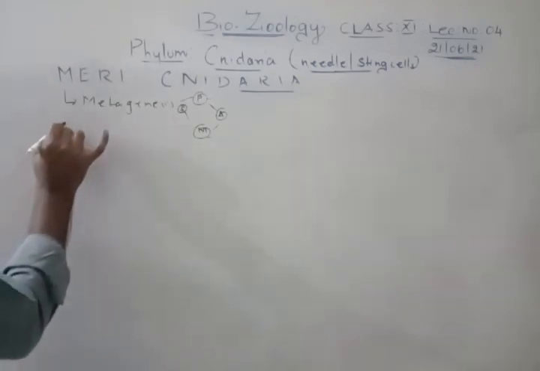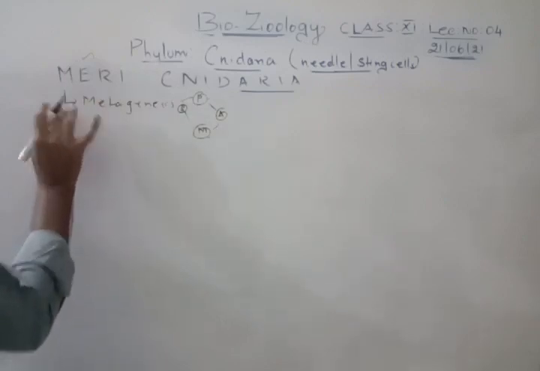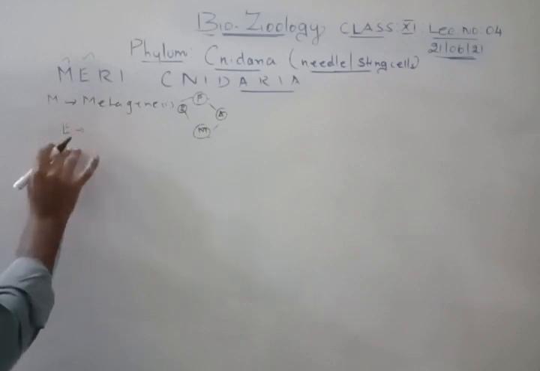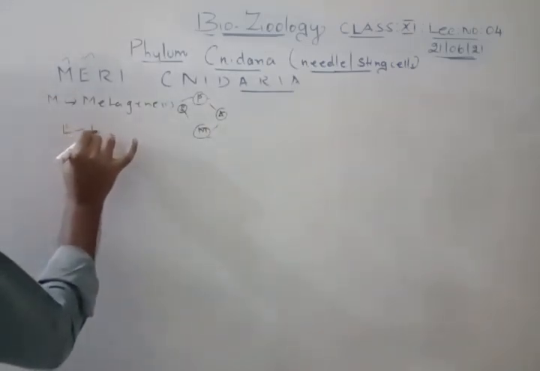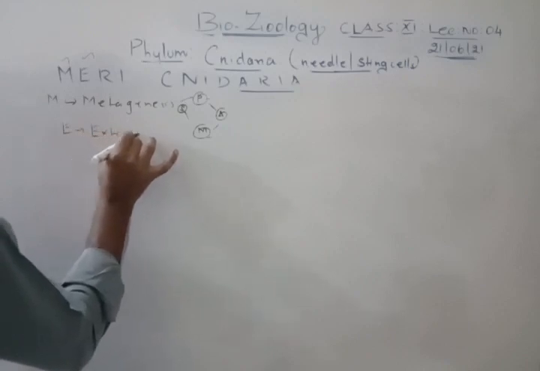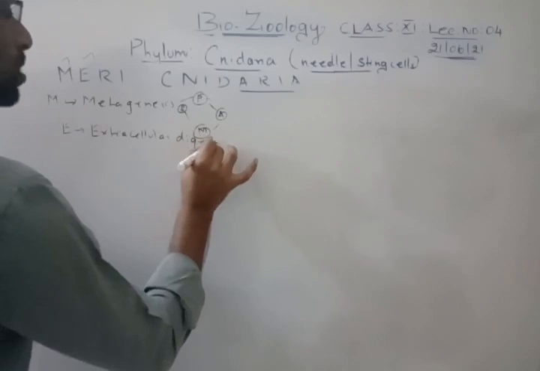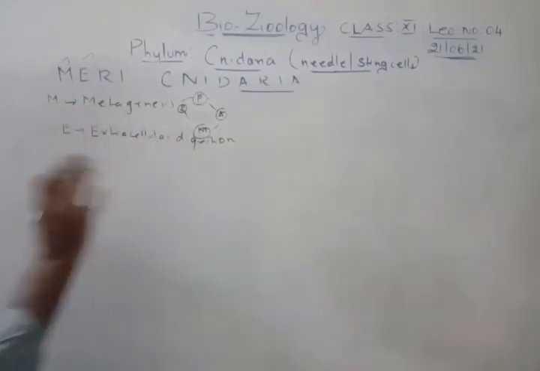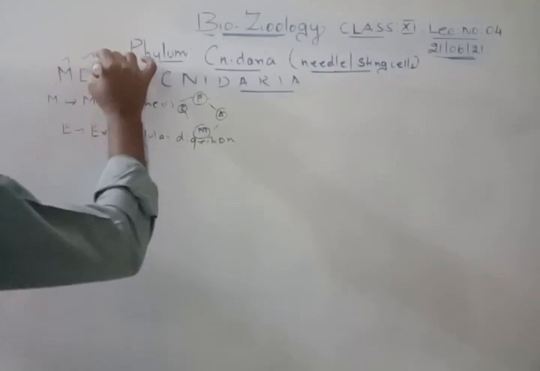Right. Now E. The letter M was for metagenesis, and the letter E stands for extracellular digestion. Why do we have extracellular digestion here? Because it has a digestive tract inside, only the opening is a single opening. But still it is not inside the cell, so it is extracellular digestion. And what is R?